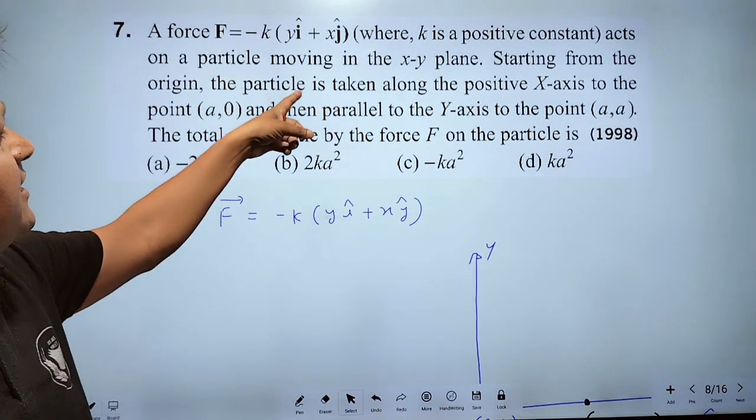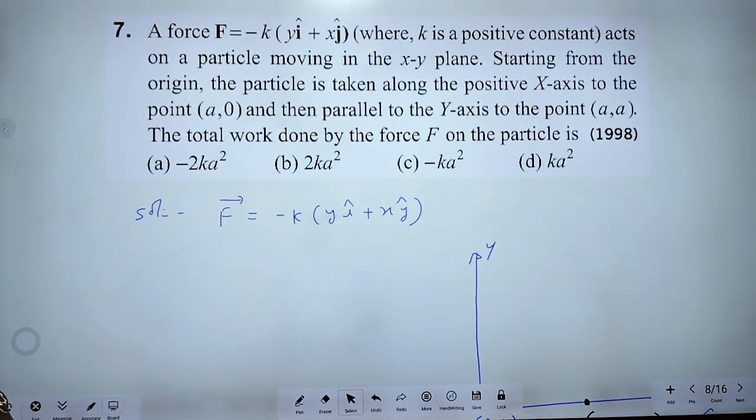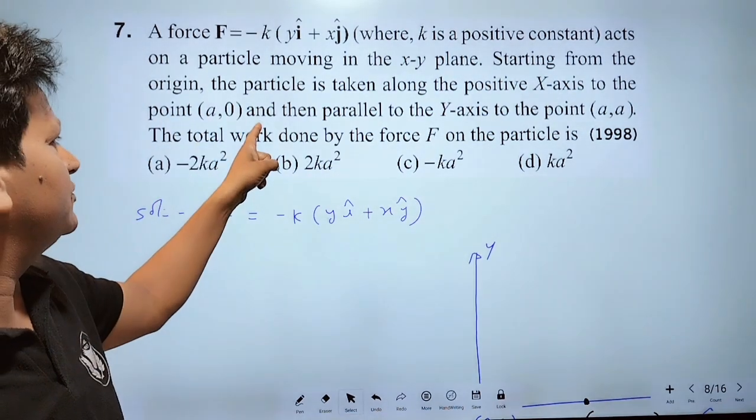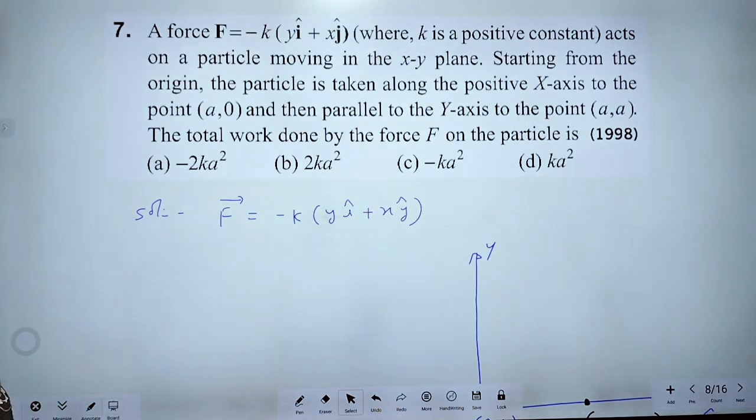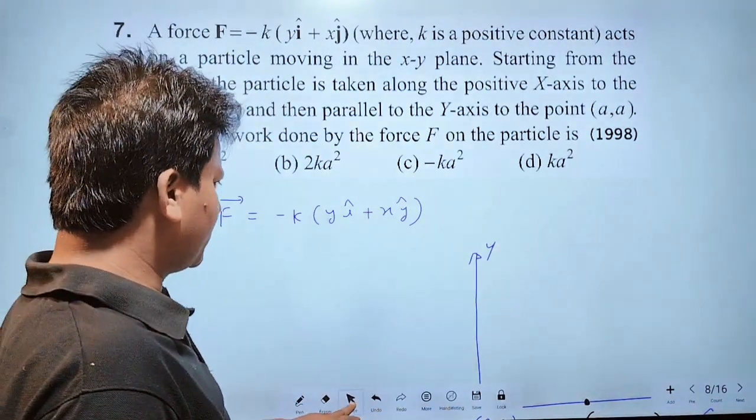Starting from the origin, the particle is taken along the positive x-axis to the point A0 and then parallel to the y-axis to the point AA. Find the total work done by the force F on the particle.